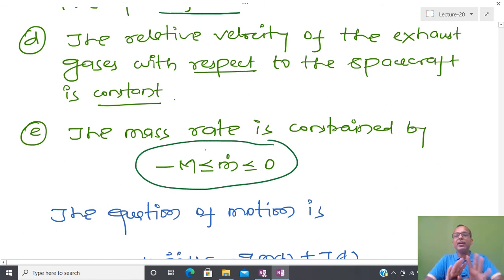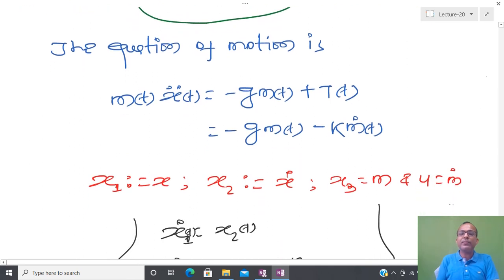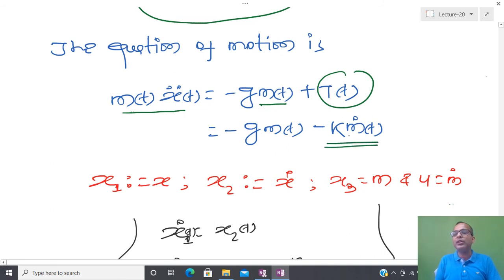In this way we have a nonlinear system that is modeled like this. If you look at time interval t, at that time I can apply F equals ma. By applying force equals mass times acceleration, here this is the gravitational force and this is the upward thrust, and the upward thrust is proportional to the negative of k m dot. Due to that, now we have this kind of equation.